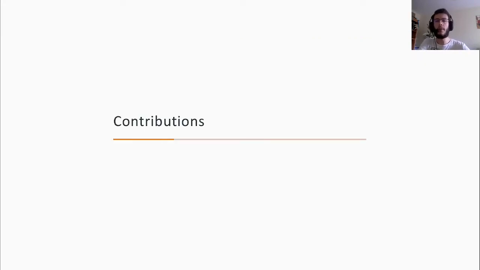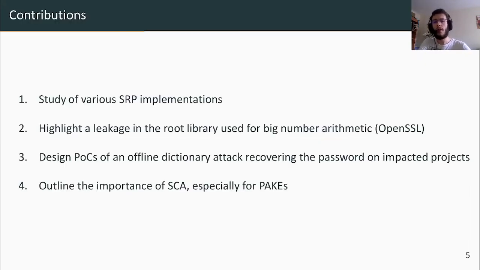For now, let's sum up our contribution. We reviewed a few SRP implementations that we found to be used in various projects, and we ended up noticing that a lot of them rely on the same root library to perform the core arithmetic operation. Namely, they rely on OpenSSL.